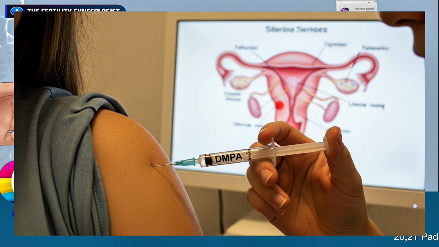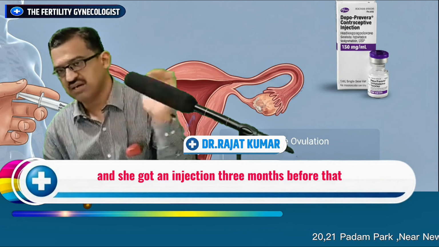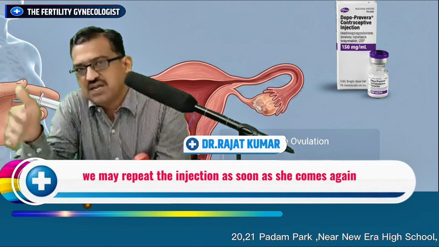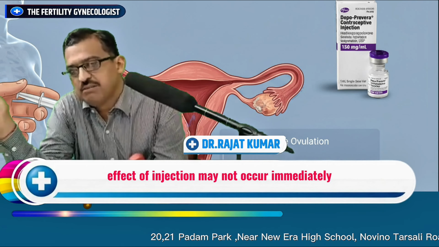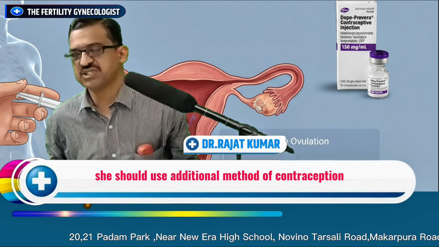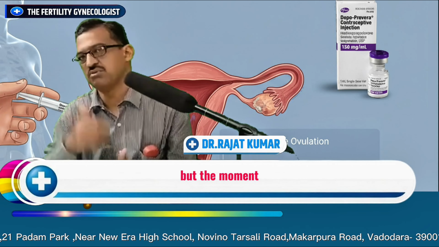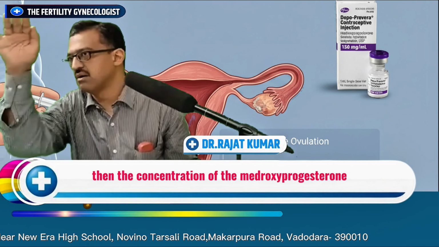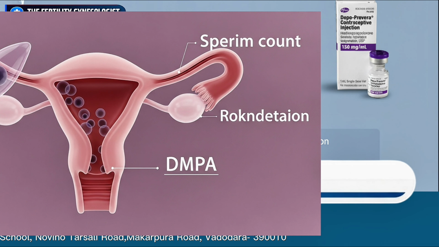What if one misses the scheduled injection? Suppose the patient was to come on the 30th of the month and she got an injection 3 months before that. If the patient misses, we may repeat the injection as soon as she comes. Again, we will tell her that the effect of the injection may not occur immediately the next day. If she has intercourse in the next 7 to 10 days, she should use an additional method of contraception and she should follow the rigorous schedule. See, 1 or 2 days missing is not an issue, but the moment the female misses by 7 to 10 days, the concentration of medroxyprogesterone acetate in the body goes down.